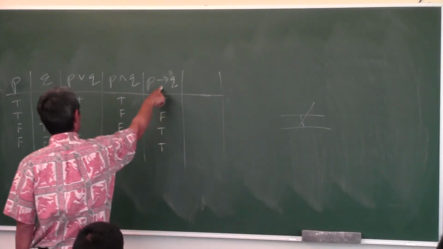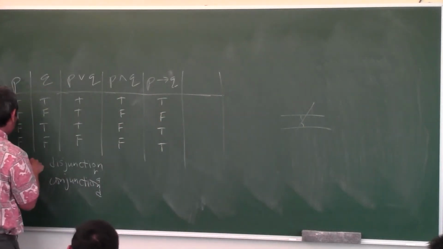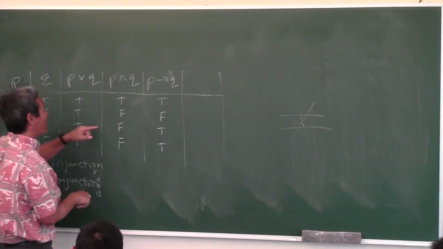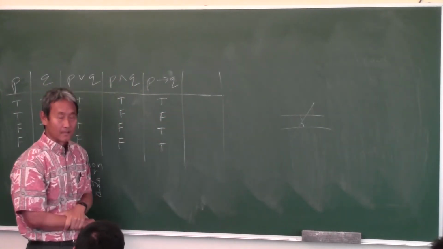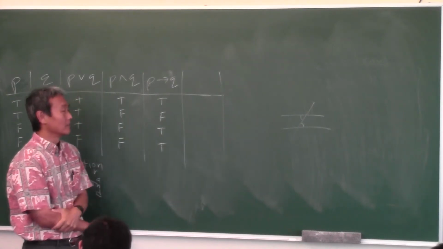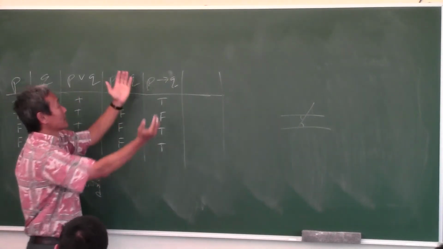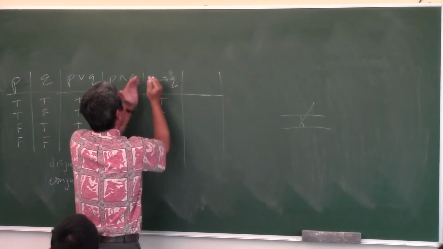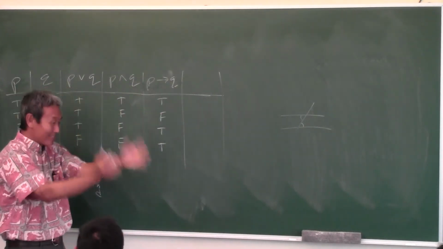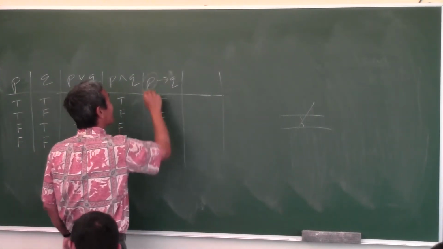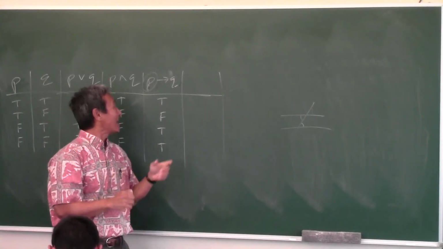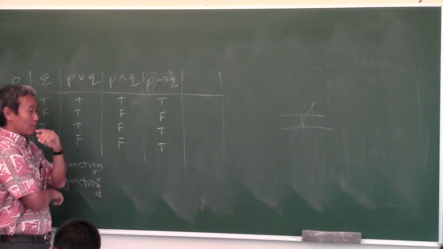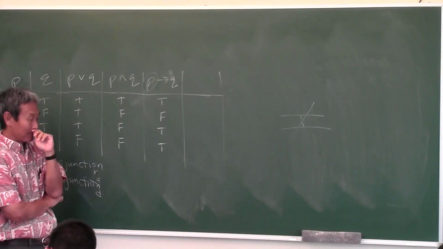The only time a conditional statement is false is when the first one is true and the second one is false. And by the way, when you have a conditional statement, what is the first one called? It's in the notes, people. It rhymes with my hypothesis.